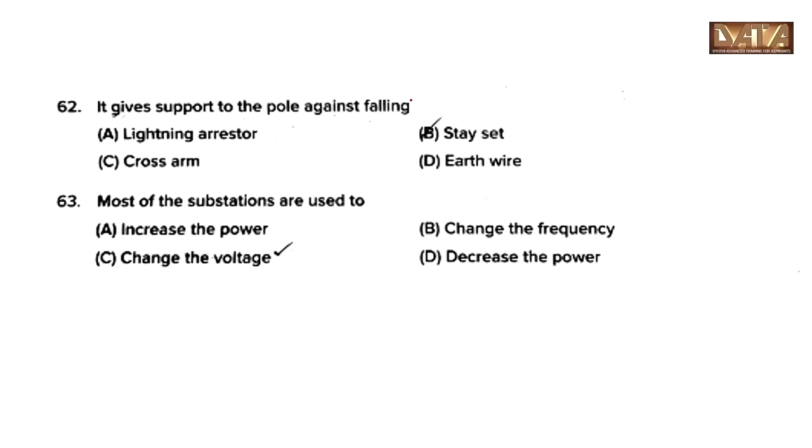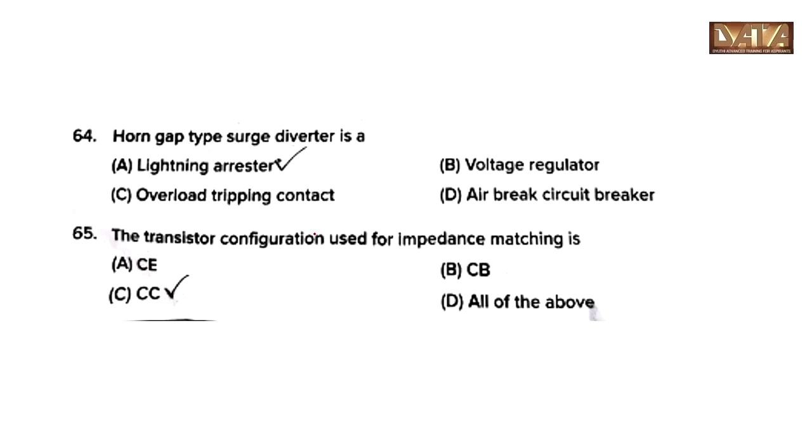It gives support to the pole against falling. Answer is option B, stay set. Most of the substations are used to change voltage. Option C. Horn gap type surge diverter is a lightning arrestor. Option A. The transistor configuration used for impedance matching is option C, common collector.